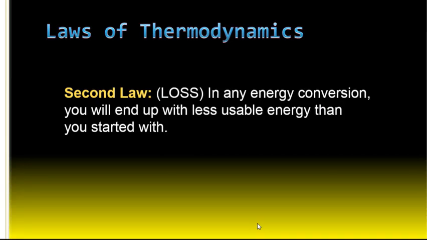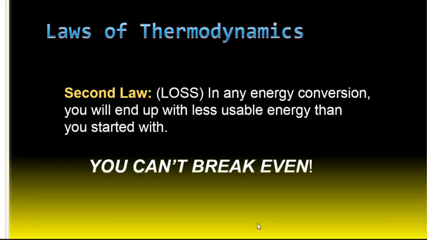Okay, so the second law, this is about loss. In any energy conversion, you're going to end up with less usable energy than what you started with. So I like to call that you can't break even, right? So if you put energy into a system, you're never, mostly, going to get all of that energy back out because some of it is going to be lost to heat, right? Or to whatever.